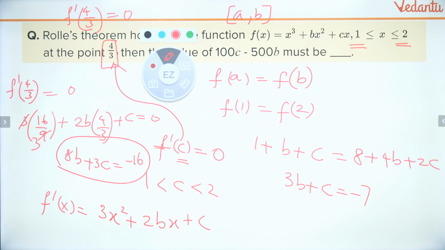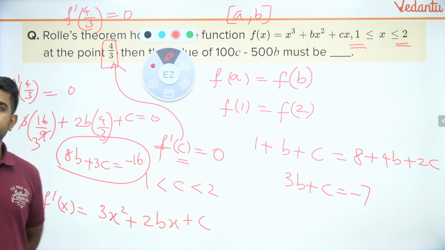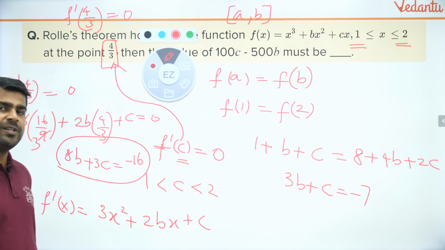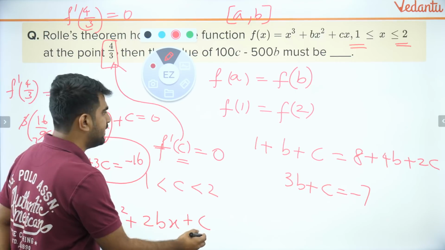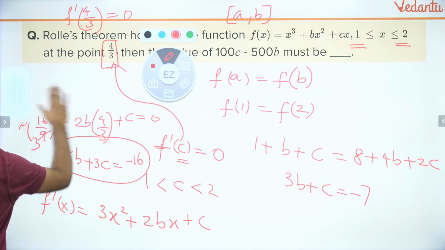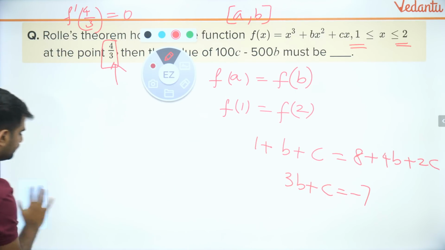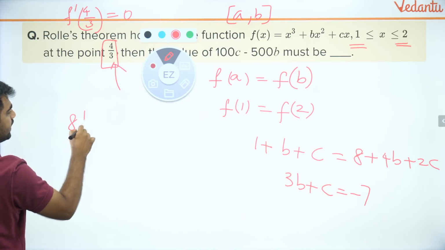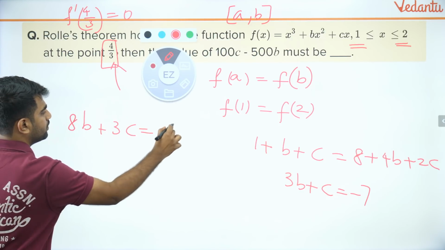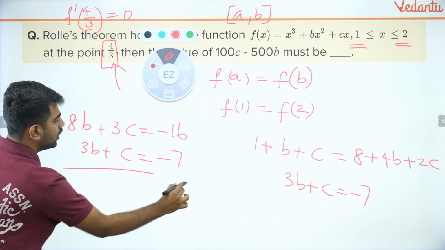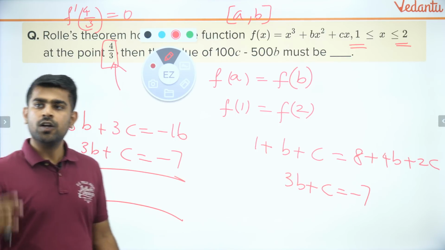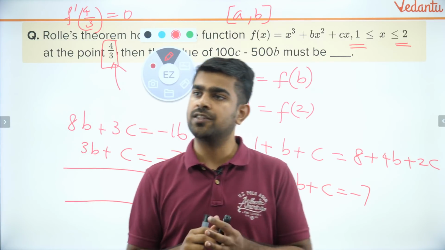I hope it is clear. Now solving these two, I will get my answer. Can you guys do that and get me the answer quickly? Please try to do it fast, guys. So let me write down the two equations and then solve it. The two equations I get are 8b plus 3c is equal to minus 16 and I already have 3b plus c is equal to minus 7. Solve both, get the value of b and c. That's it. Two equations, two unknowns, get the answer.